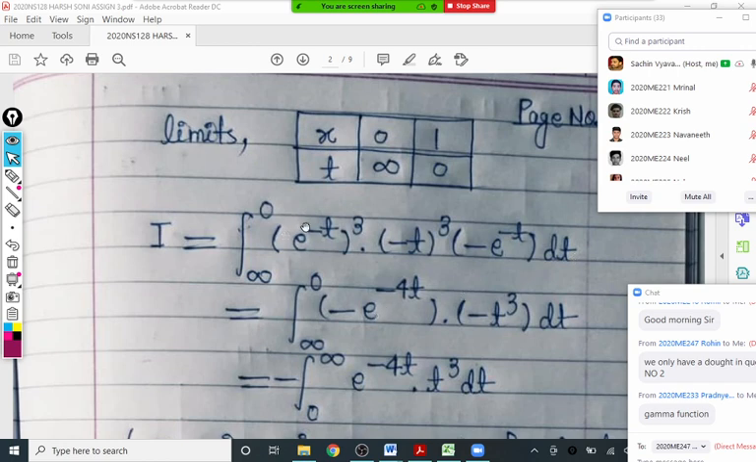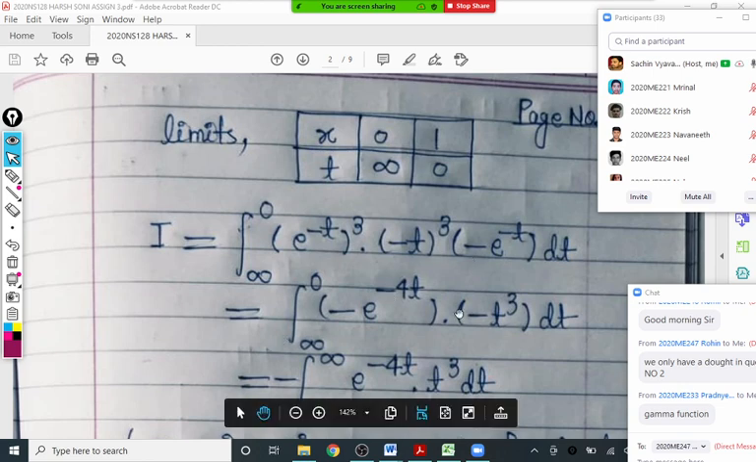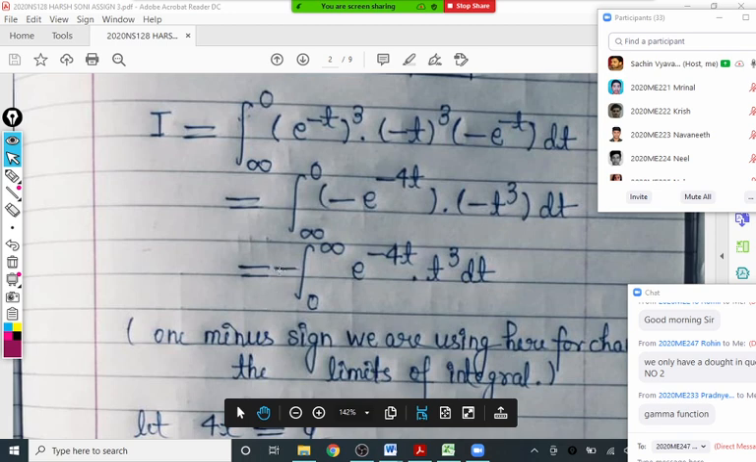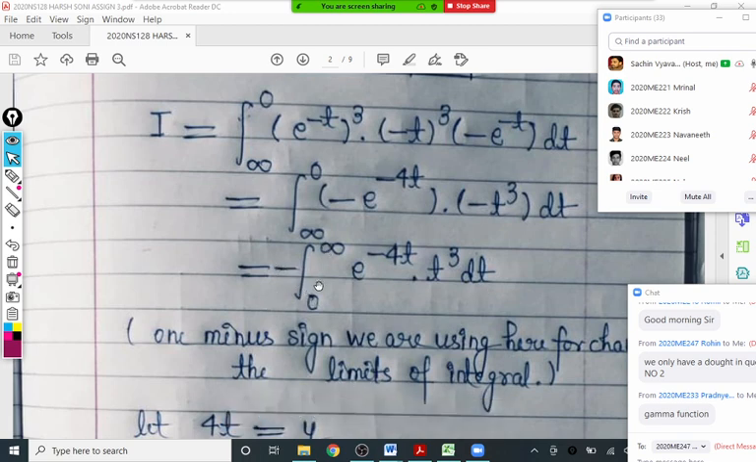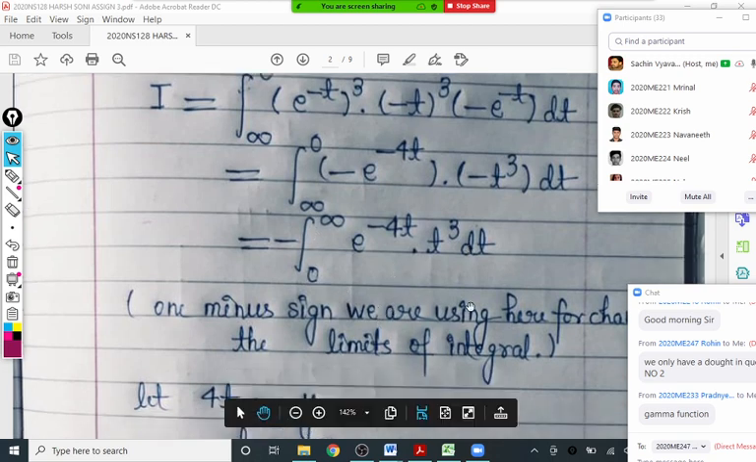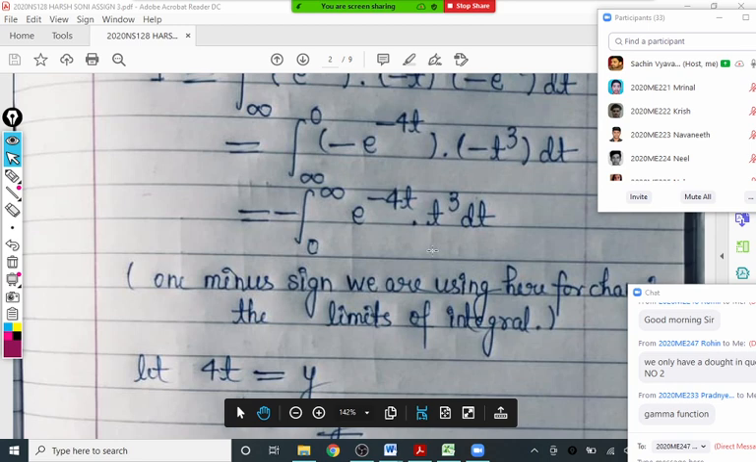Just simplification. This is e raised to minus 3t. This e raised to minus t becomes e raised to minus 4t, correct, and this minus sign is taken here, and minus t cubed dt. Yes, the minus sign will appear outside, and the limit becomes 0 to infinity, e raised to minus 4t, t cubed dt. One of the minus signs is used here to change the order of the limits, and that is written here.